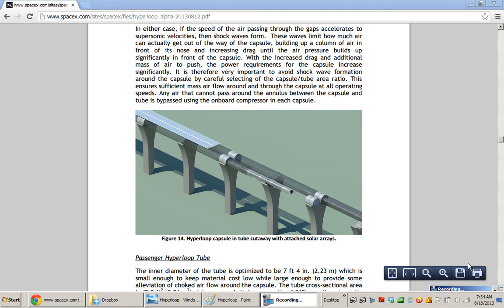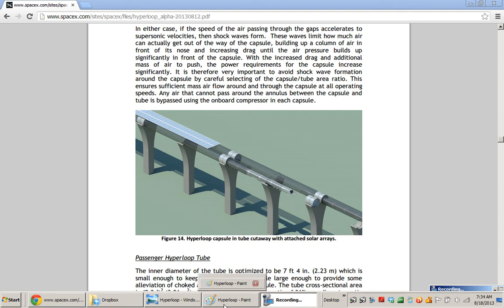He proposed this as a method of transportation, in particular from San Francisco to Los Angeles and from Los Angeles to San Francisco across most of the state of California. And I was curious how much volume one of these tubes would have. I'm curious how realistic it is to actually keep a large pressure differential between the outside and the inside, and for that I need to know what volume is.